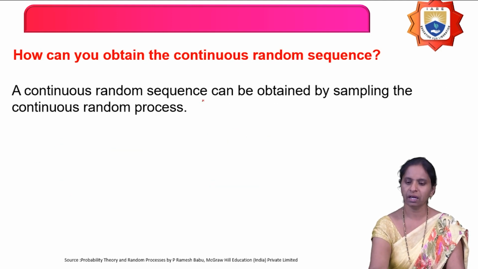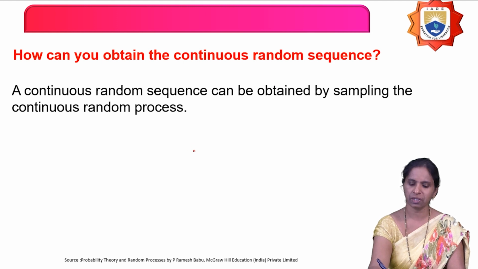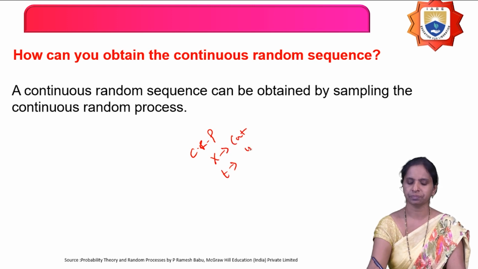Next, how can you obtain the continuous random sequence? What is a continuous random process? For a continuous random process, the random variable X is continuous as well as the time t is also continuous. Next, for a continuous random sequence, the random variable is what?